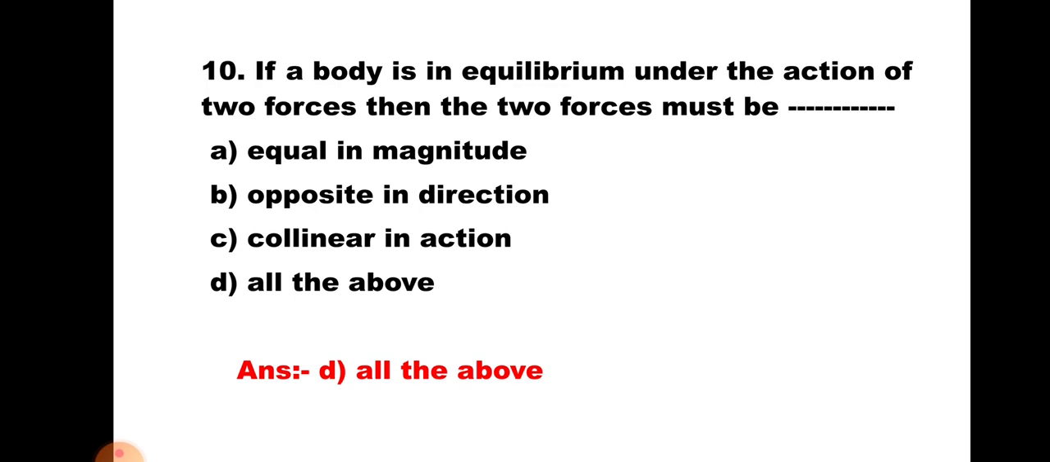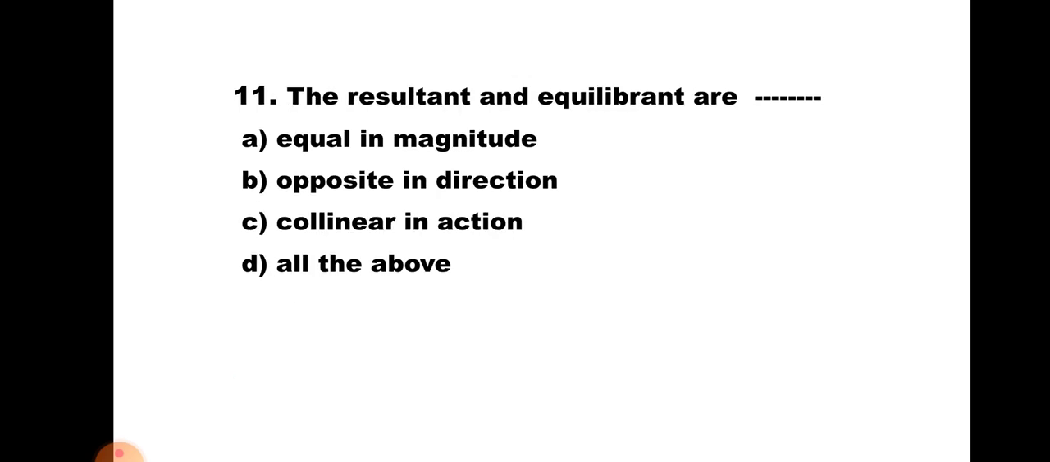All the above. Question number 11. The resultant and equilibrant are: A. Equal in magnitude, opposite in direction, collinear in action, and D is all the above. So, definitely two forces when we were talking about, one is resultant, one is equilibrant. Hence, the correct answer of this question is D, all the above.